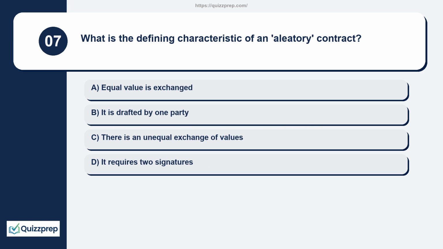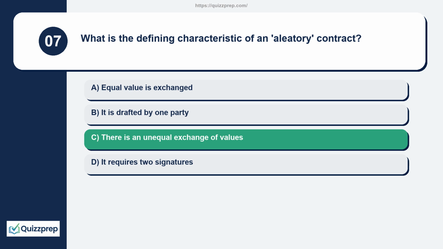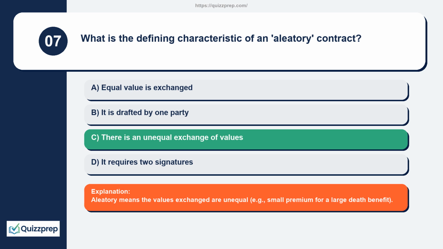Question 7. What is the defining characteristic of an aleatory contract? Equal value is exchanged. It is drafted by one party. There is an unequal exchange of values. It requires two signatures. Aleatory means the values exchanged are unequal, for example, a small premium for a large death benefit.